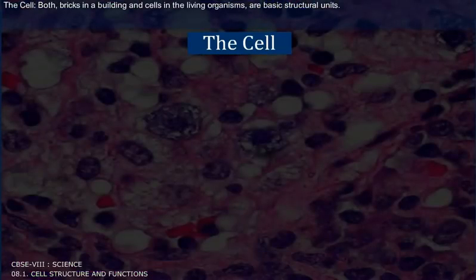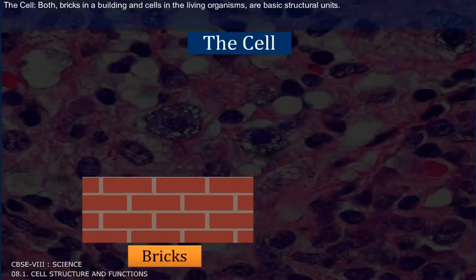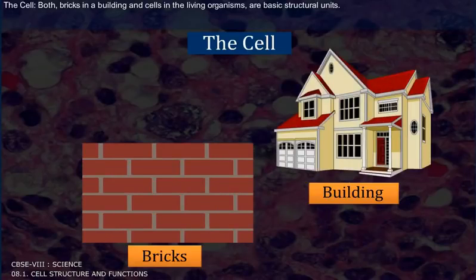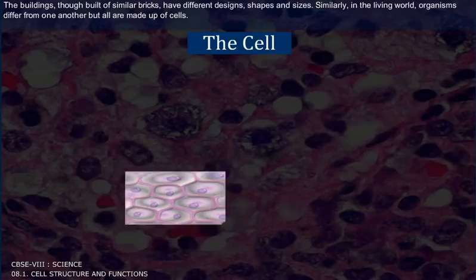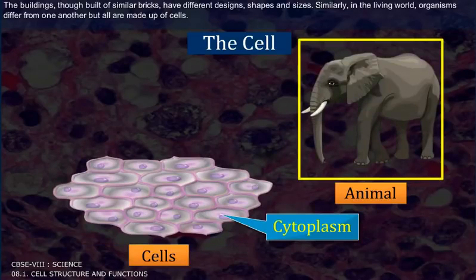The cell. Both bricks in a building and cells in living organisms are basic structural units. The buildings, though built of similar bricks, have different designs, shapes, and sizes. Similarly, in the living world, organisms differ from one another, but all are made up of cells.